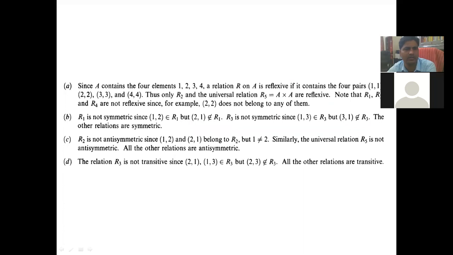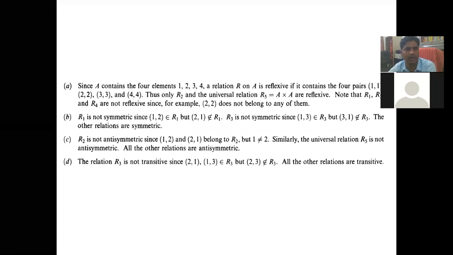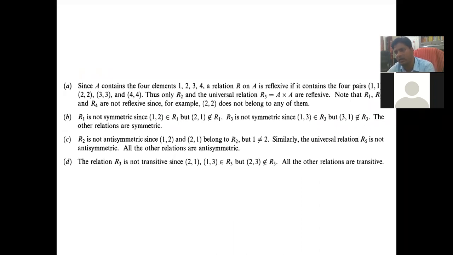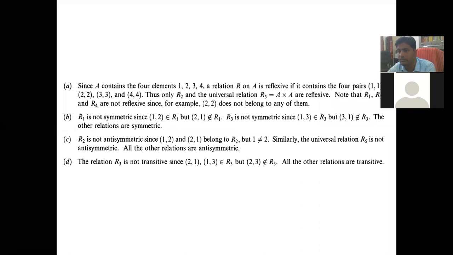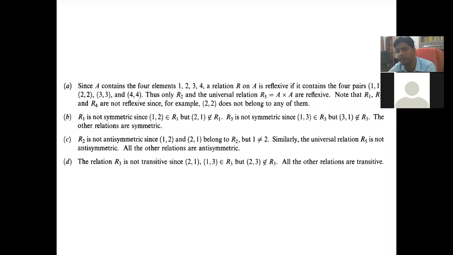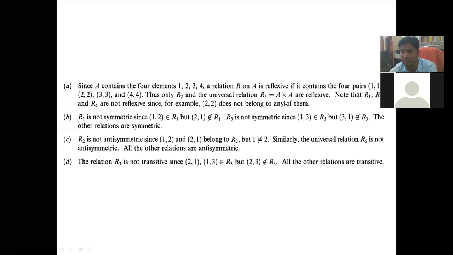First of all, since A contains 4 elements 1, 2, 3, 4, a relation on A is reflexive if all the self pairs belong to it. If self pairs do not belong to that relation, it is not reflexive. So we will check whether all the self pairs (1,1), (2,2), (3,3), and (4,4) belong to that relation or not.